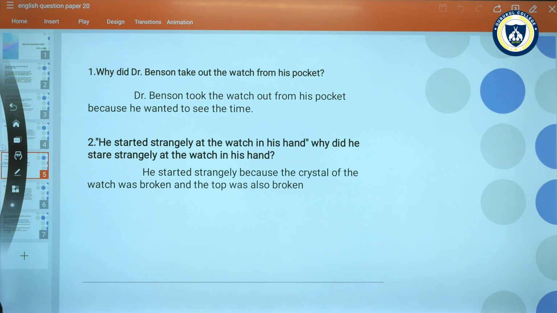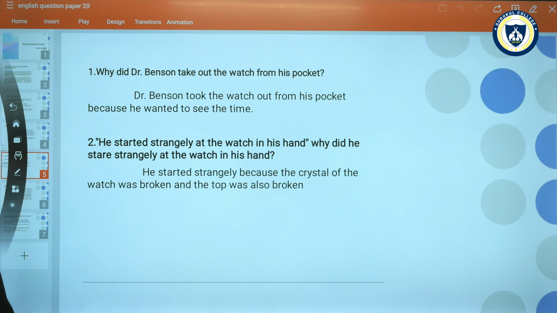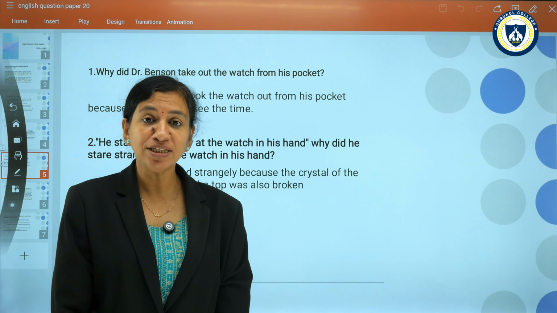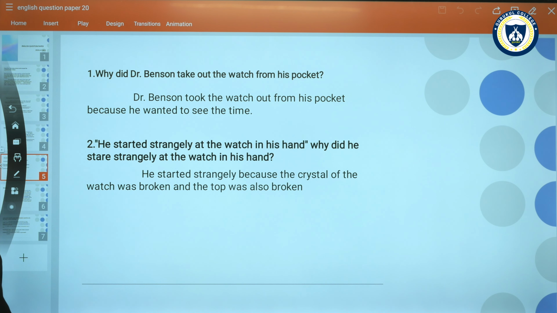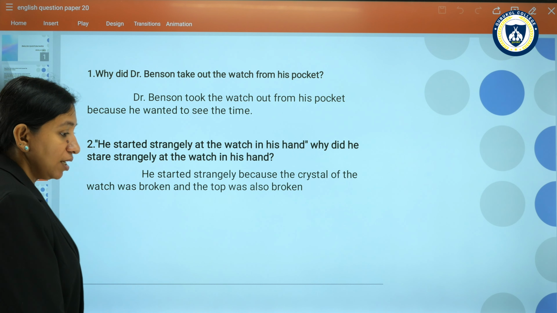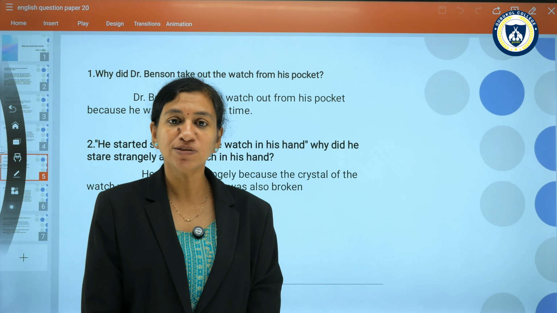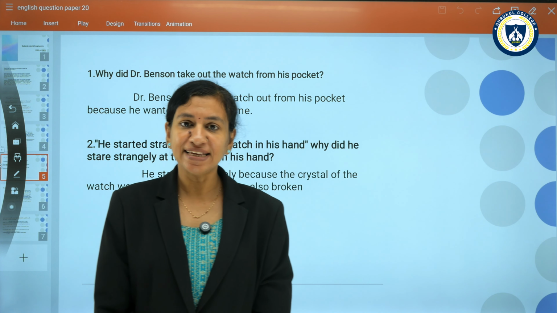He stared strangely at the watch in his hand. Why did he stare strangely at the watch in his hand? When he took the watch from his pocket, he looked at it strangely. Why did he do so? He stared strangely because the crystal of the watch was broken and the top was also broken. The top of the watch was broken, the crystal was broken, so he knew that was not his watch. He had a doubt, so he stared at the watch.